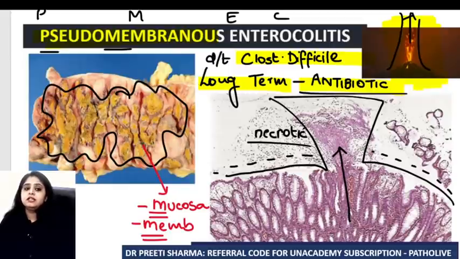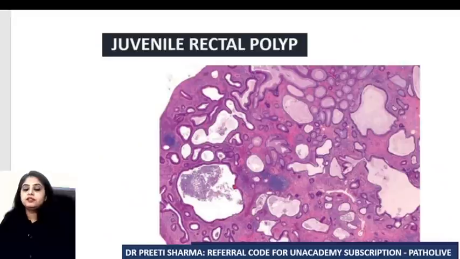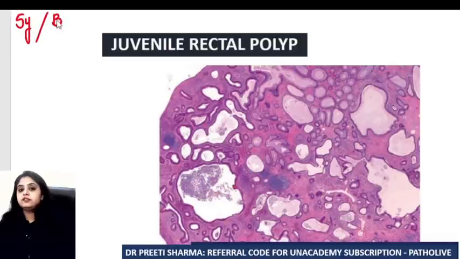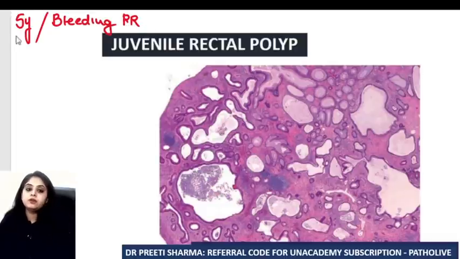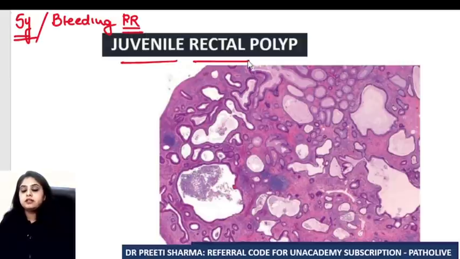Coming to the next, one more topic which is very famous in the intestine is polyps. There are two polyps pertinent specifically where the examiner asks you a lot of questions. First question would be a 5-year-old child who's suffering from bleeding per rectal, and if you put all the words together, you will know exactly which polyp they are talking about. Age tells you juvenile, bleeding tells you rectum, so juvenile rectal polyp.